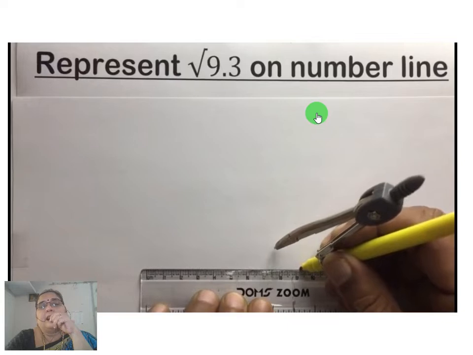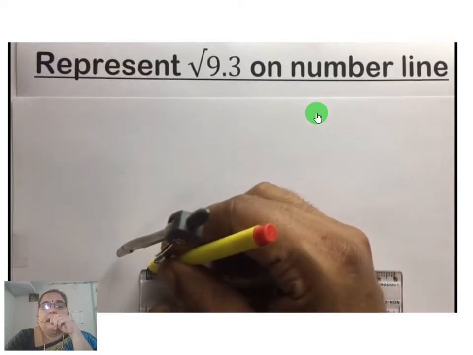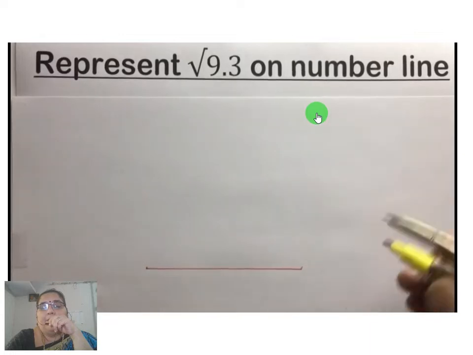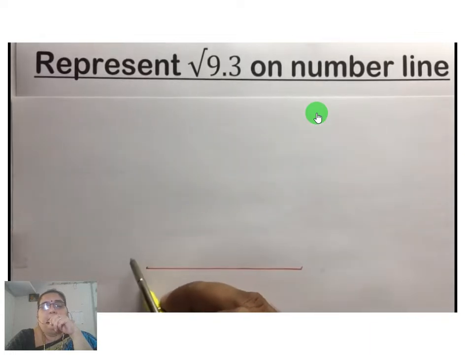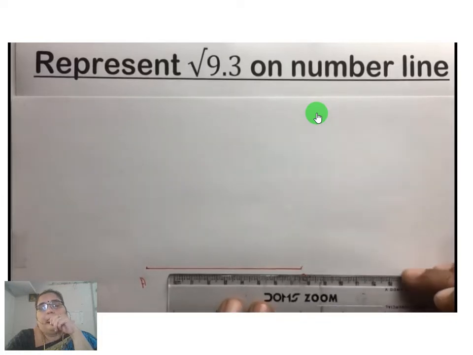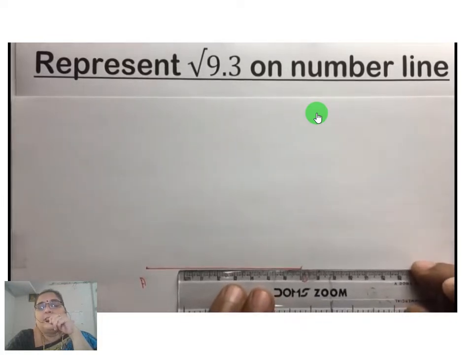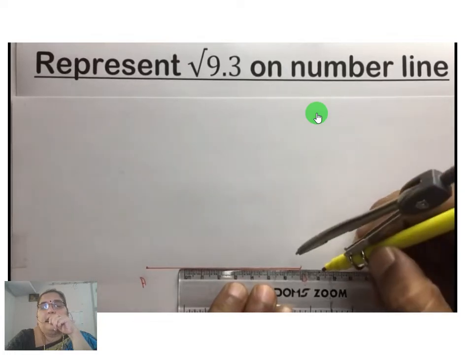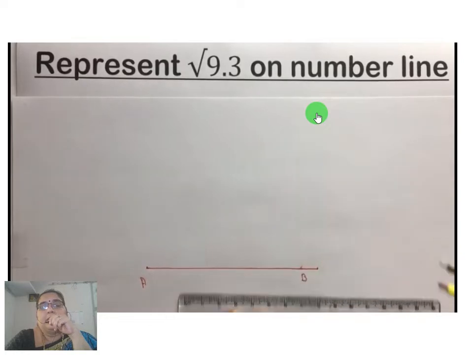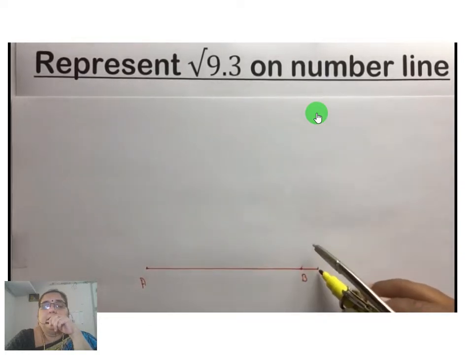Next one: represent root of 9.3 on the number line. So first we draw a number line up to 9.3. We name the points P, A and B. Now we take 1 centimeter more. To draw root of 9.3, we take 1 centimeter extra and give the name C.